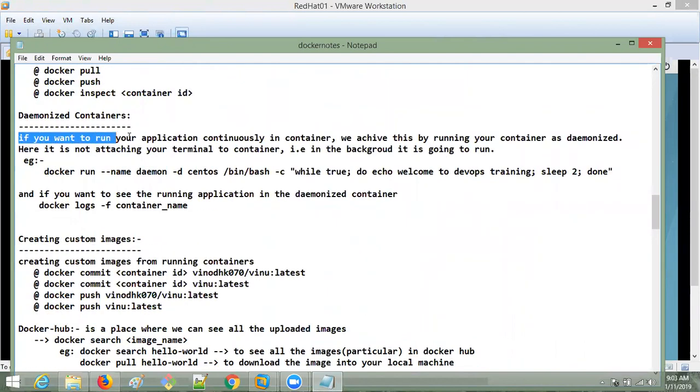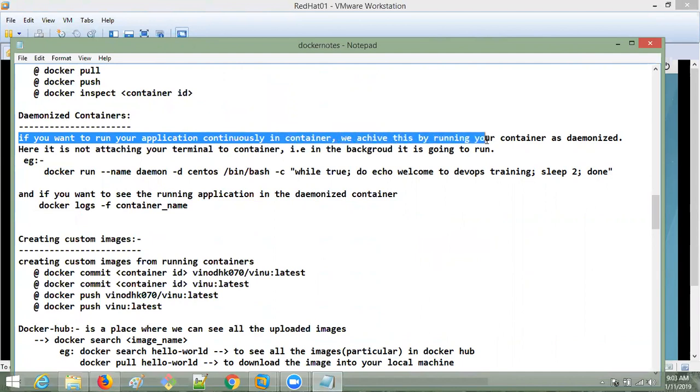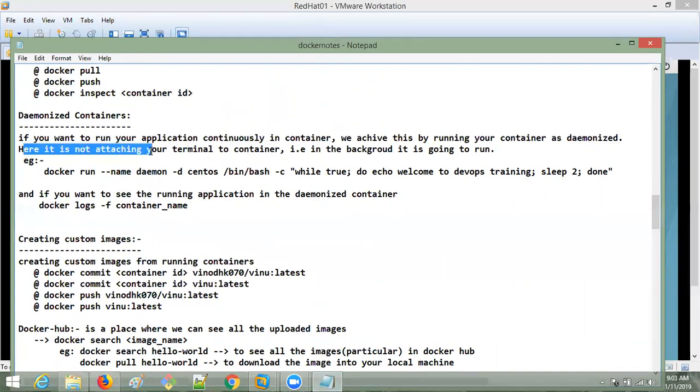If you want to run an application continuously in a container, we achieve this by running the container daemonized. We call this a daemon process. It runs in the background, so your terminal is not attached to the container.